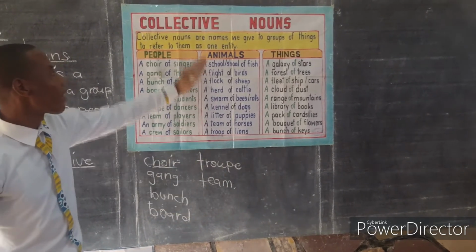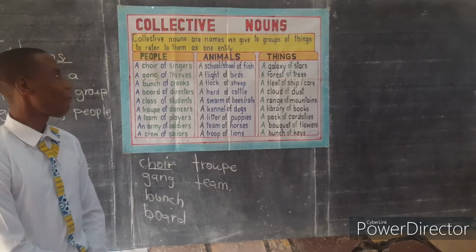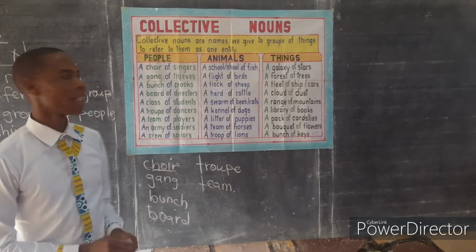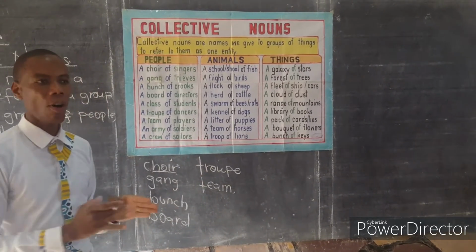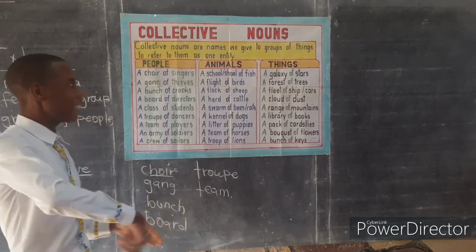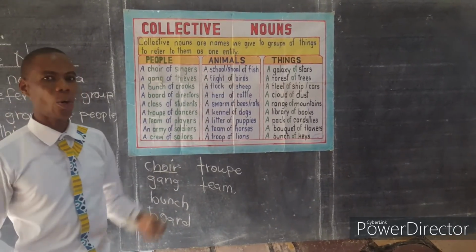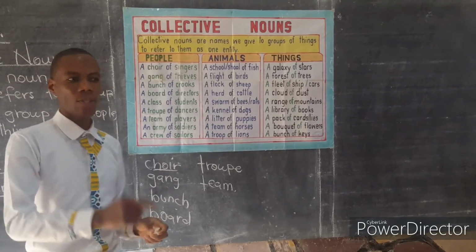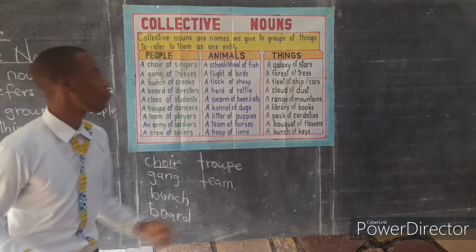Apart from that, we have collective nouns that describe animals. A group of fish. When a group of fish is migrating, we say a school of fish. A school of fish. But when they are just circling in water, we say a shoal of fish. I saw a shoal of fish circling around a stone.